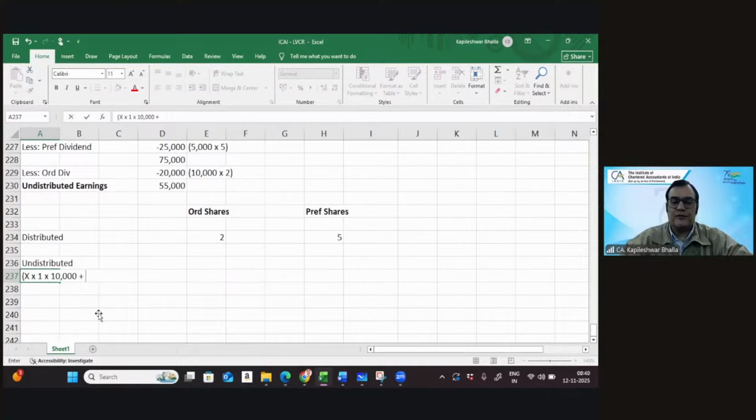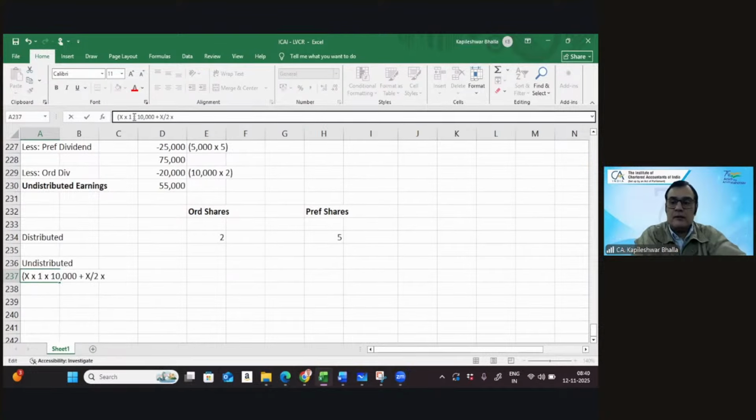Plus you're going to give them X by 2 as dividend to the preference. Okay, just a second. So X rupees into 10,000, and this is X by 2 into 5,000. This is equal to 55,000.